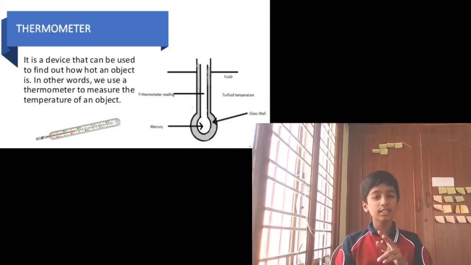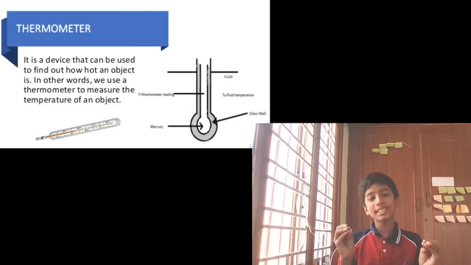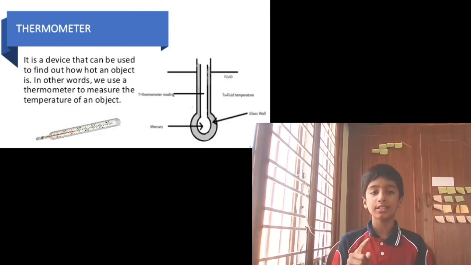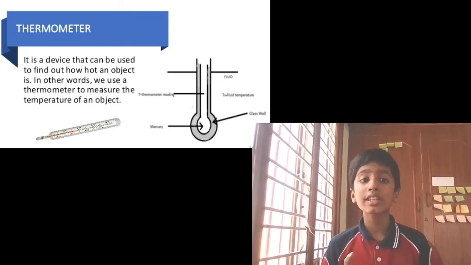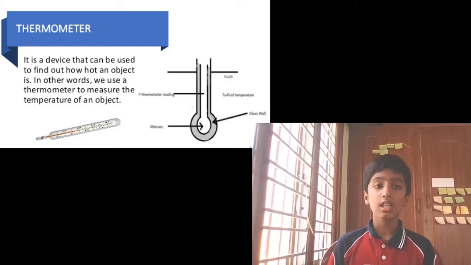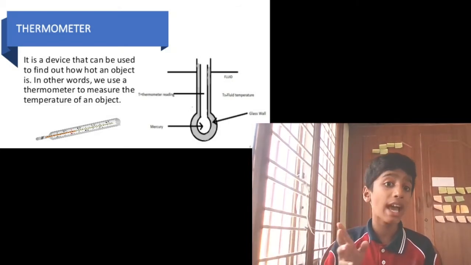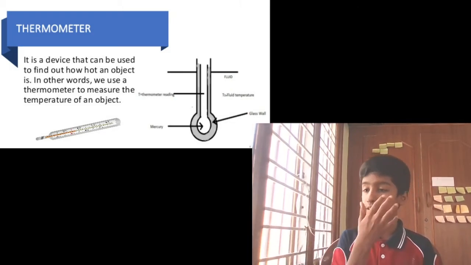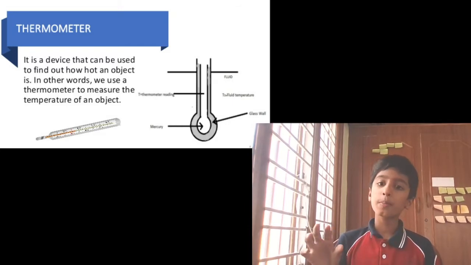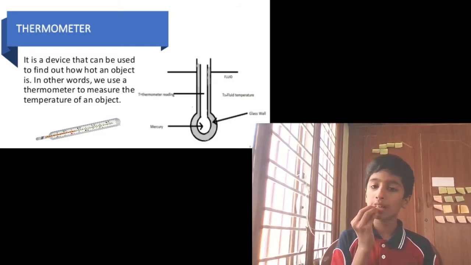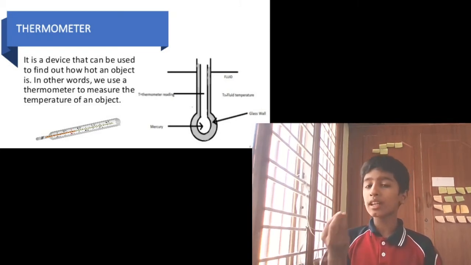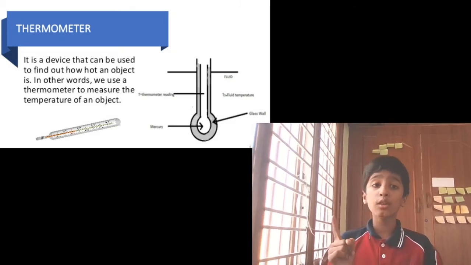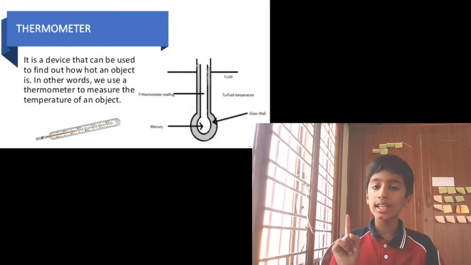What is the device used to measure hotness or coldness? That is known as a thermometer. It is a device that can be used to find out how hot an object is. In other words, we use a thermometer to measure the temperature of an object. If we put a thermometer into our mouth, it will show our temperature. I have told you the normal human body temperature is 37 degrees Celsius.